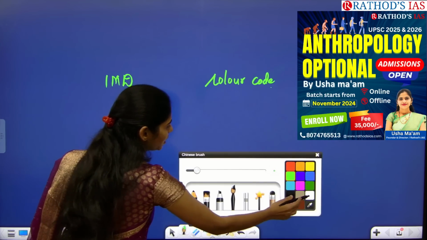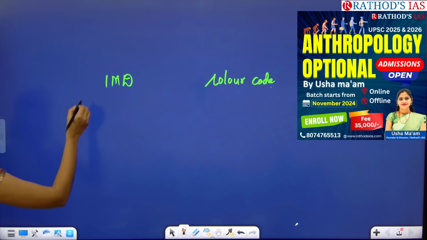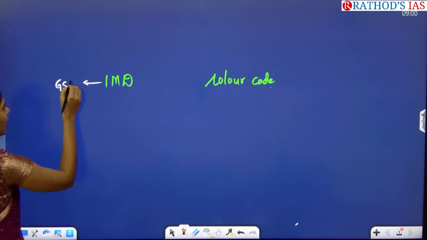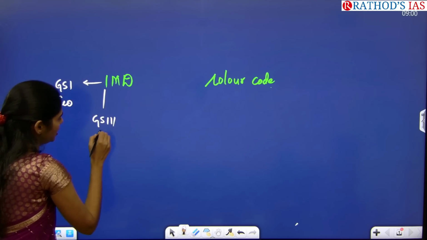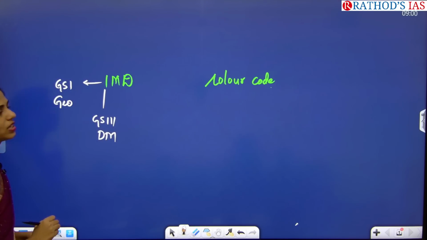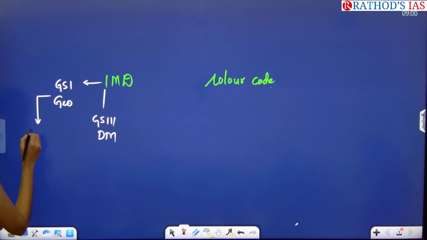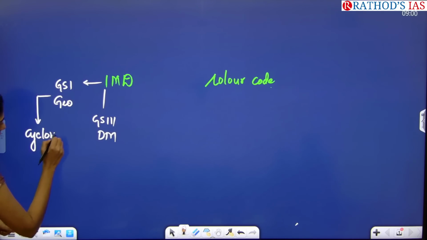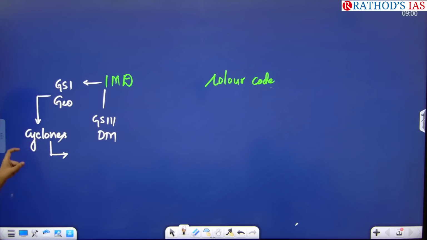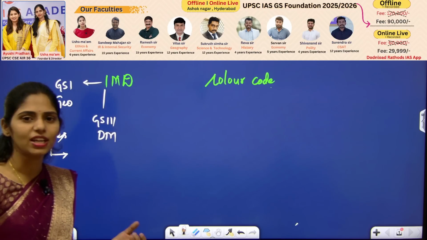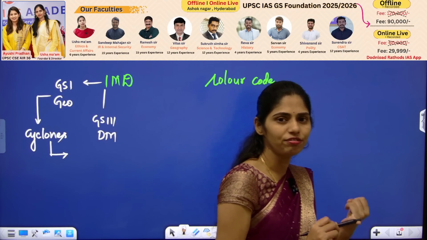From which subject will you be seeing this article? From GS paper 1 under geography and from GS paper 3 under disaster management. Under geography, what exactly will you be seeing? You will be seeing about cyclones. And in these cyclones, what are the dimensions you have to see? What are the suitable conditions for formation of cyclones?